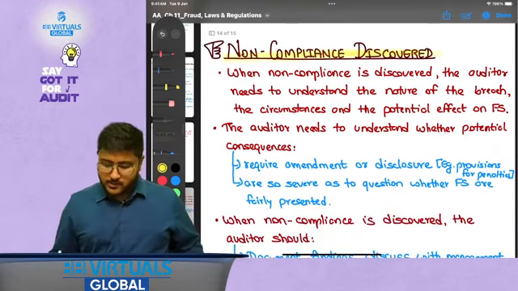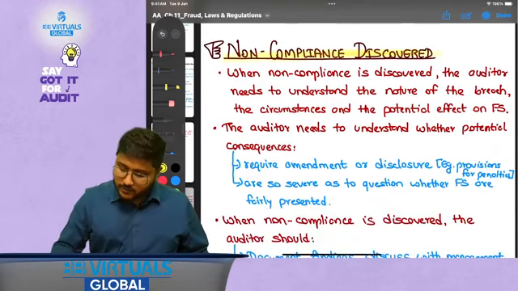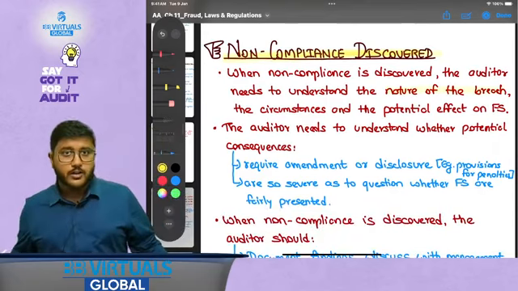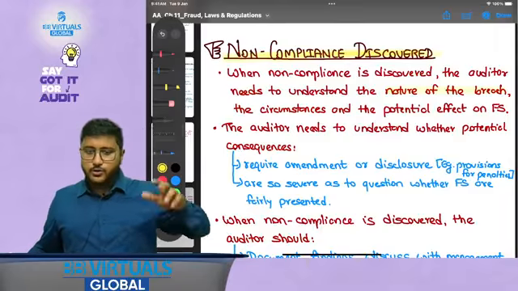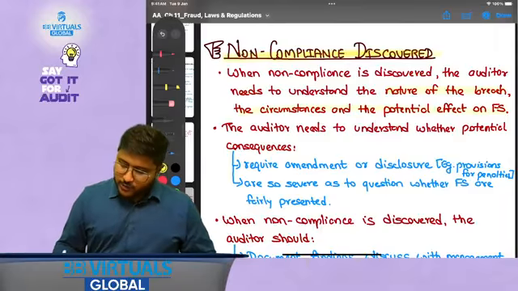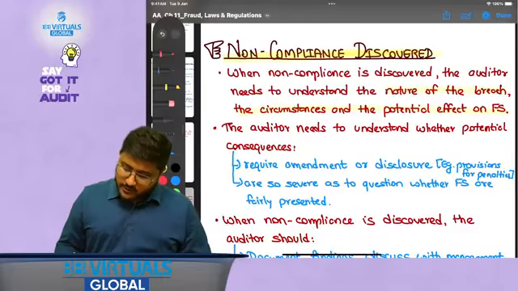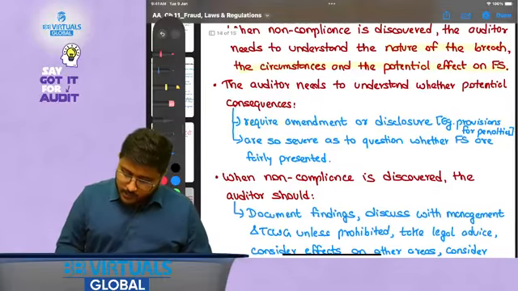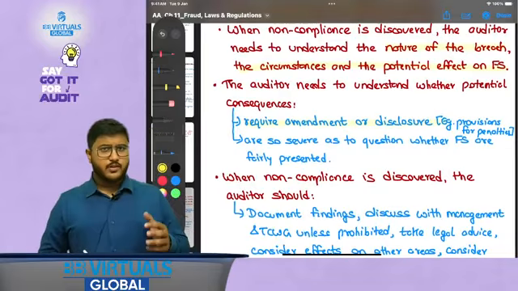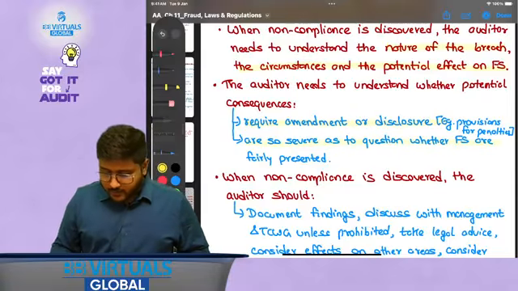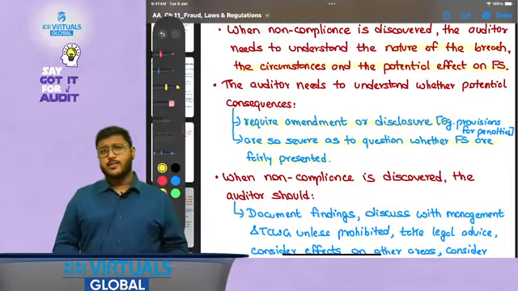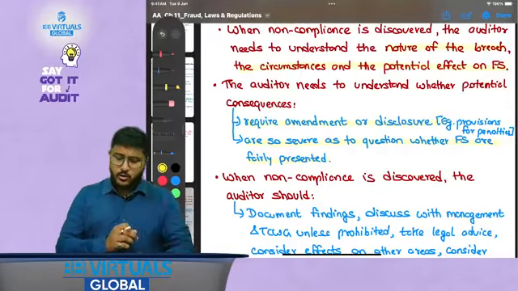So when non-compliance is discovered, the auditor needs to understand the nature of the breach. First of all, understand how significant it is, what kind of breach it is, is it going to impact the going concern assumption or not, the circumstances and the potential effect on FS. The auditor needs to understand whether potential consequences require amendment or disclosure. If yes, for example, certain provision needs to be taken, then they will be taking it, and whether it is so severe as to question whether FS are fairly presented. If yes, then they have to evaluate whether they should continue or not.